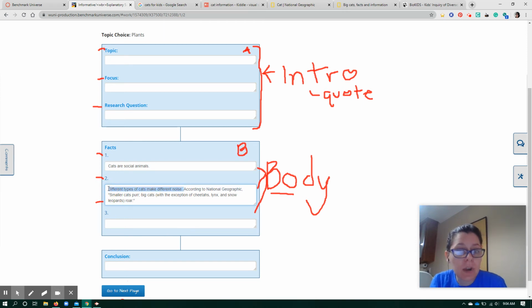When I go to write my actual essay, now I have a quote to use and I have the fact that I want to talk about. The only thing I don't have here is that I need to add more sentences about the fact. So I'm going to use my own words to talk about the fact as well. So this gives you an idea about how you can research and use that research to support your writing.